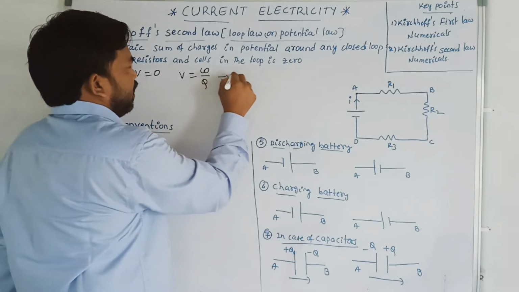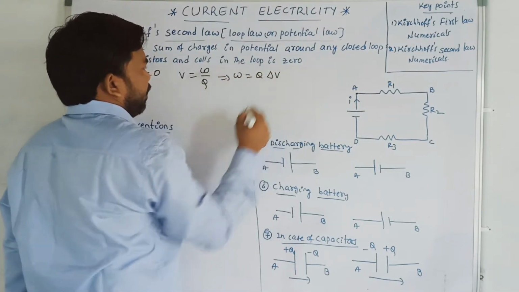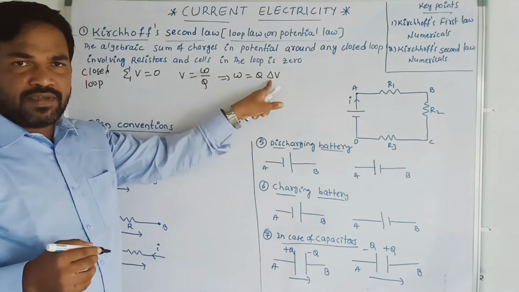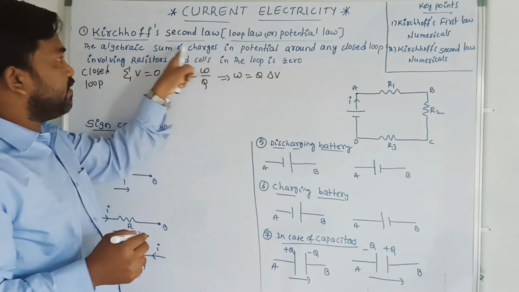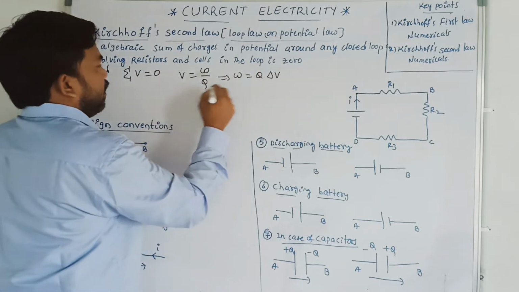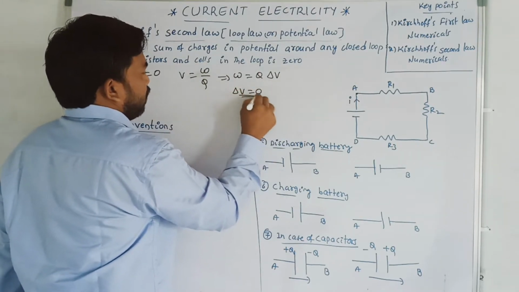That implies work done is equal to Q into delta V. What is delta V? Delta V is the potential in a closed loop. So according to Kirchhoff's second law, the potential in a closed loop must be 0. That is, delta V is equal to 0.